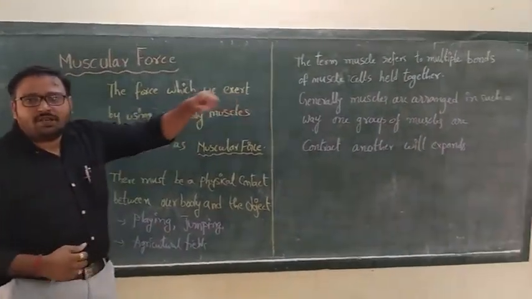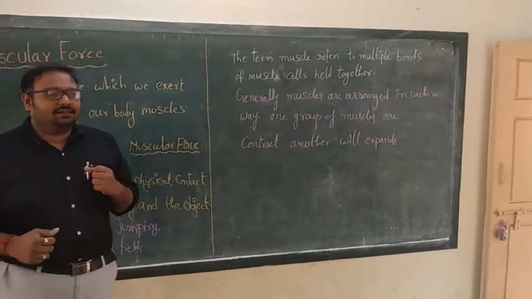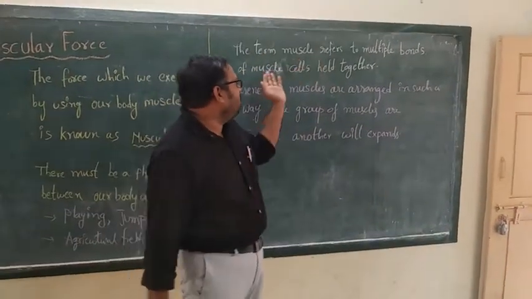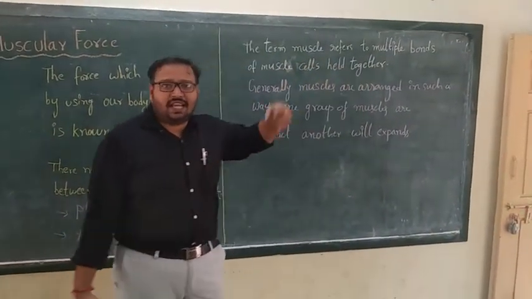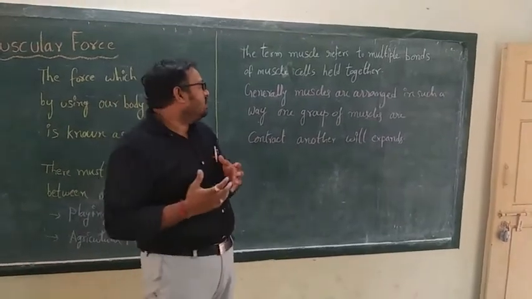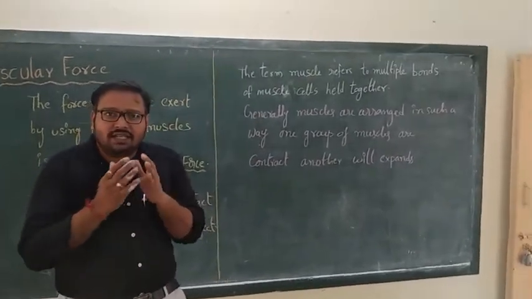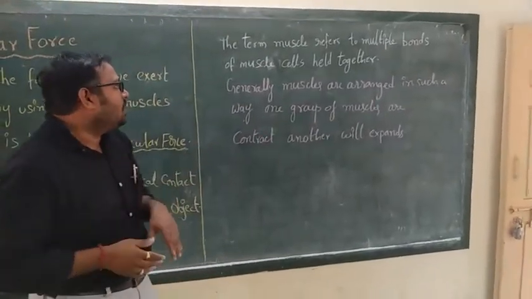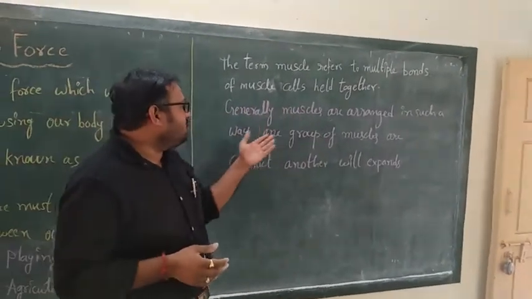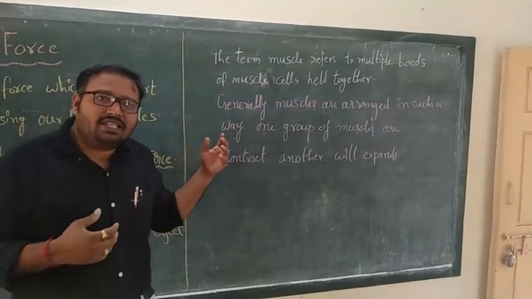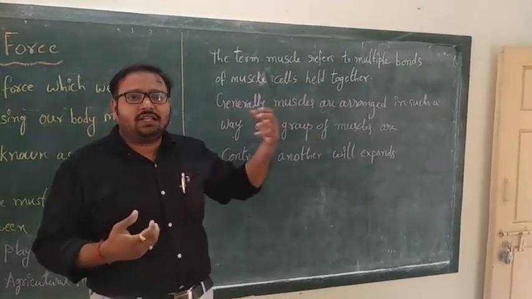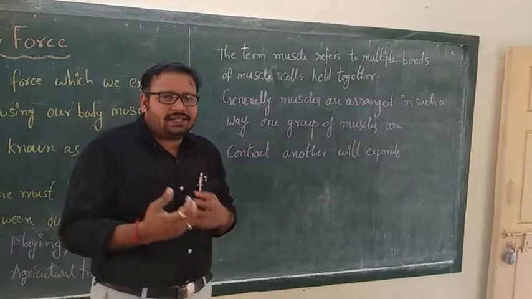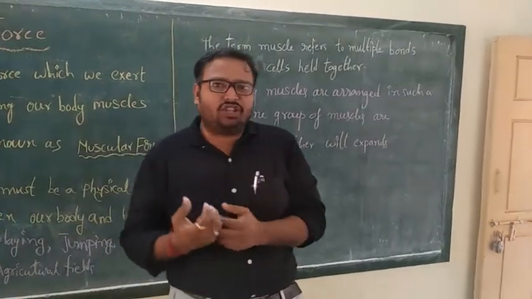Next, coming to this, what is a muscle? The term muscle refers to multiple bundles of muscle cells held together. Generally, the muscles are arranged in such a way that one group of muscles extends while another group contracts. For example, observe the action of a bowler.